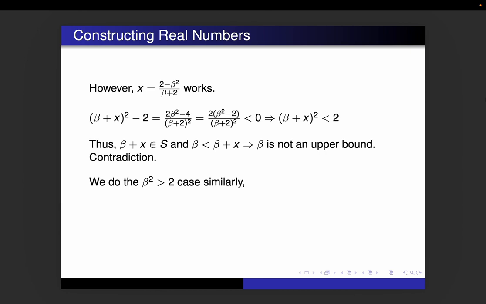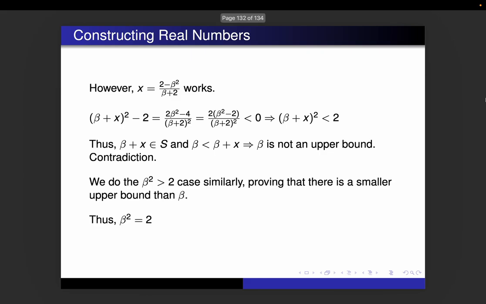So that means it's impossible for beta squared to be less than 2. If you do the beta squared greater than 2 case, that is going to work out almost identically. You're in fact going to do the exact same arithmetic. I'll leave that to you to do, but that one you can eliminate similarly. So you can't have beta squared less than 2. You can't have beta squared greater than 2. That means we have to have beta squared equal to 2, which means that beta is equal to the square root of 2. A lot of work just to show that the square root of 2 exists.